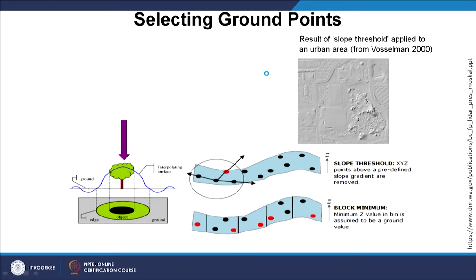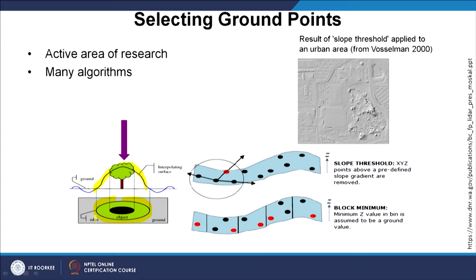Now, selecting ground points, like here, where a mixed kind of data collection is there. So, whether you would select this much area like here or only this much area, that will ultimately go into your results. So, the slope threshold is applied to the urban areas as in this example, depending on the requirements.